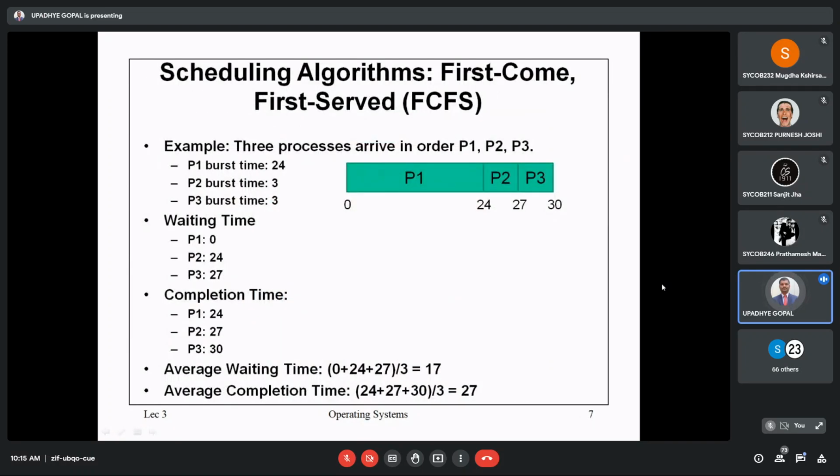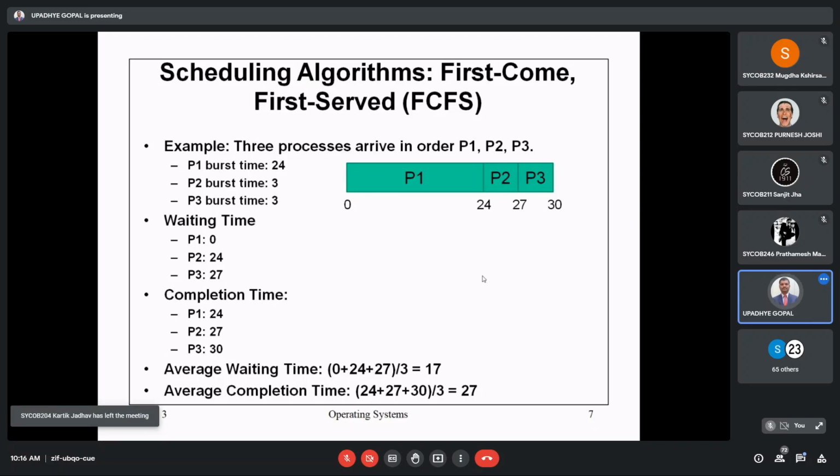In some cases priority will be given to the other process P2. In other cases, maybe priority is given to the third process P3. In that case, the chart will change, and with respect to that change, you can get the respective time intervals, like waiting time for each process, completion time for each process, average waiting time for the entire process, and average completion time.